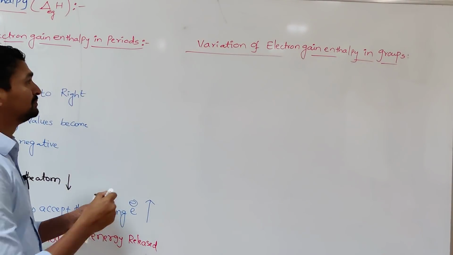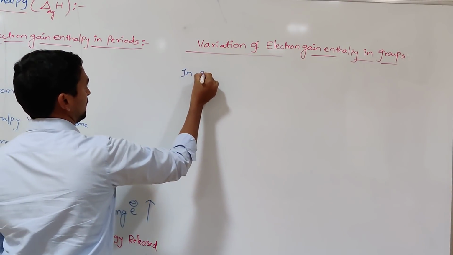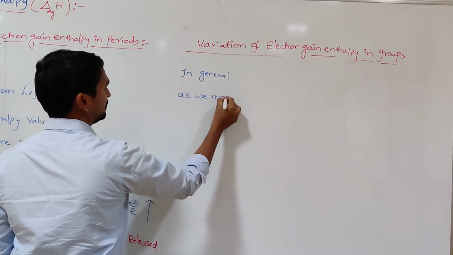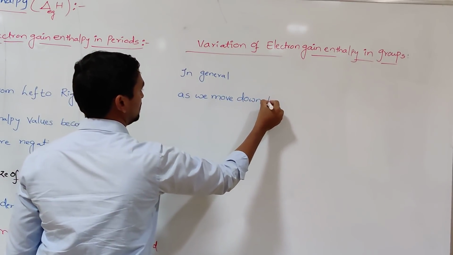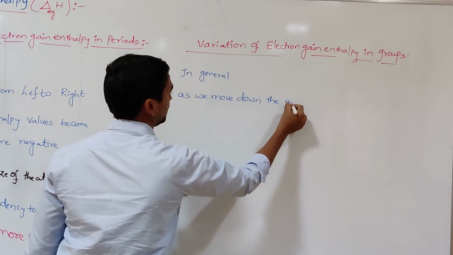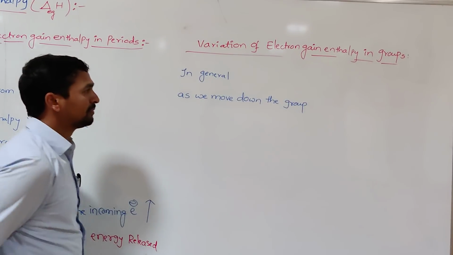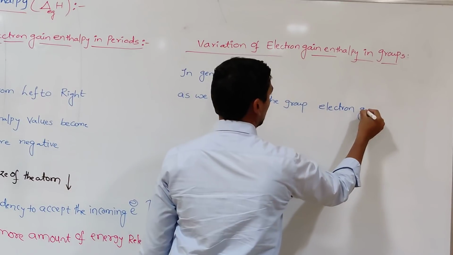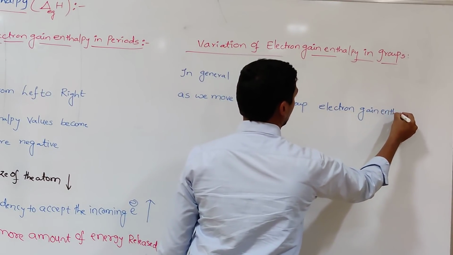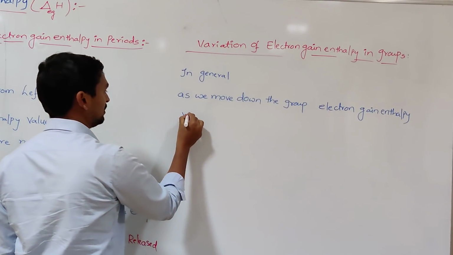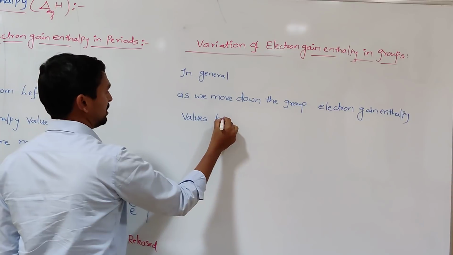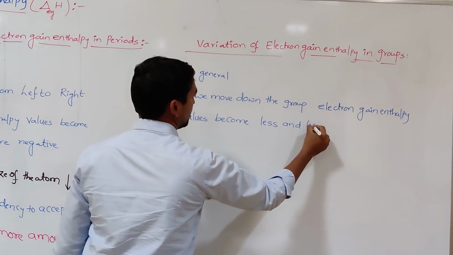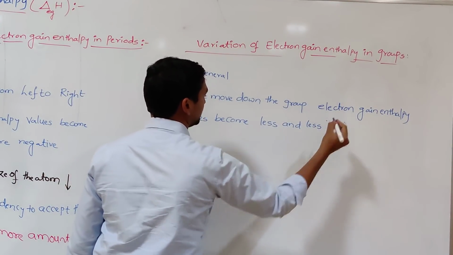So here the statement is, in general, as we move down the group, electron gain enthalpy values become less and less negative.